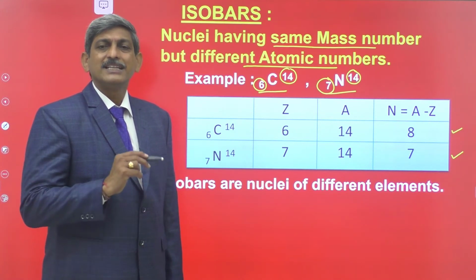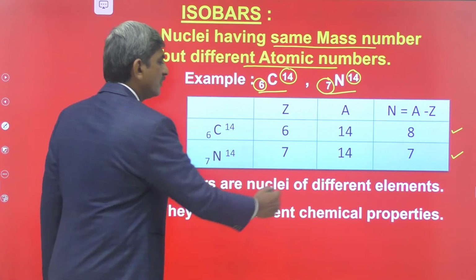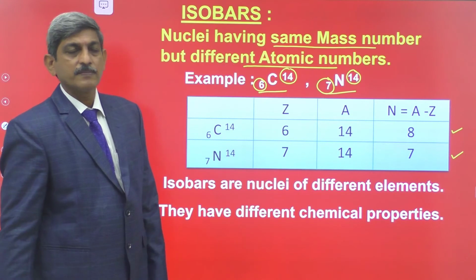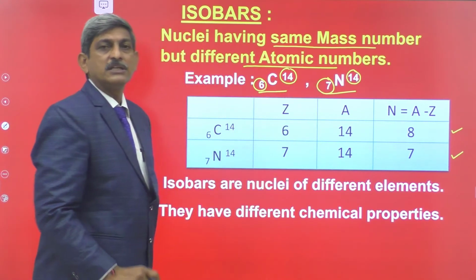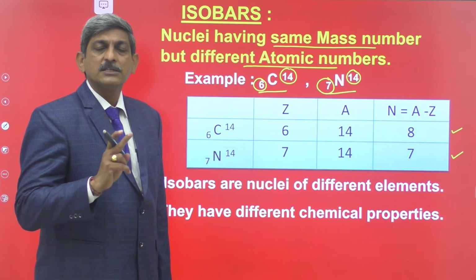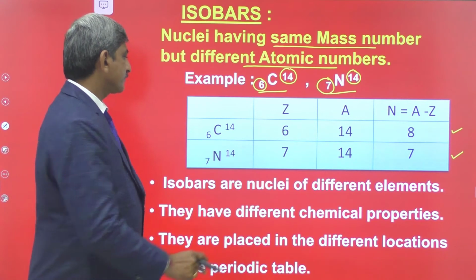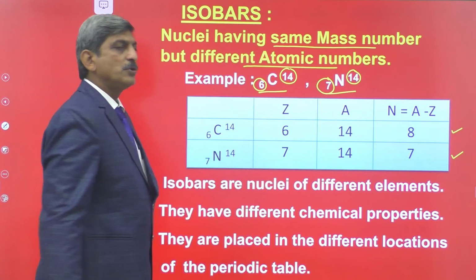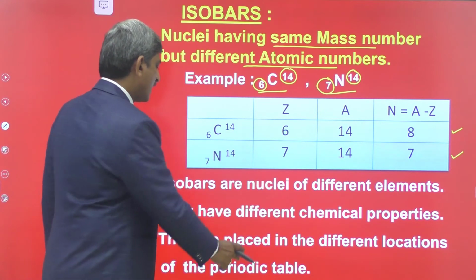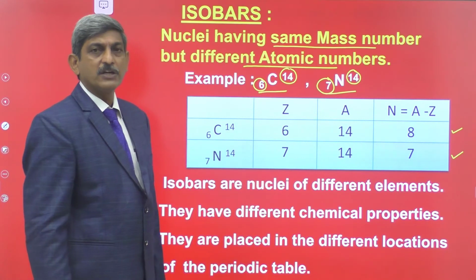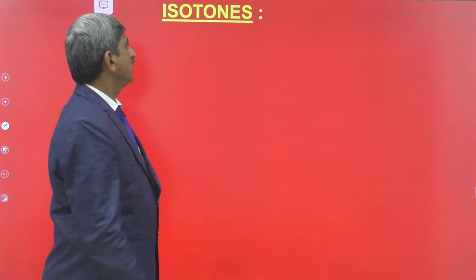That's why they have different chemical properties. Their atomic number is different, so the isobars are located in different locations of the periodic table. Okay? They are nuclei of different elements. They have different chemical properties and they are located in different locations of the periodic table. Now come to the isotones.